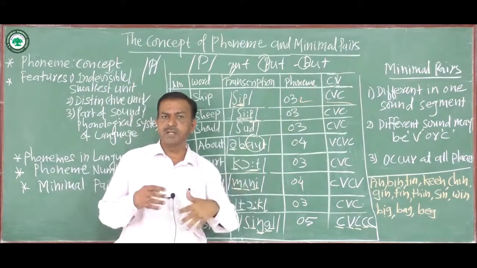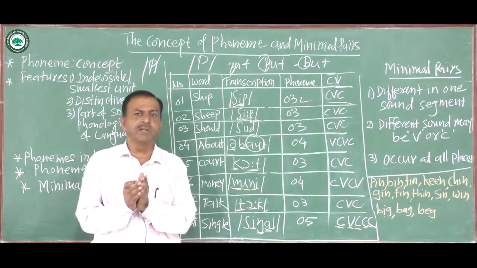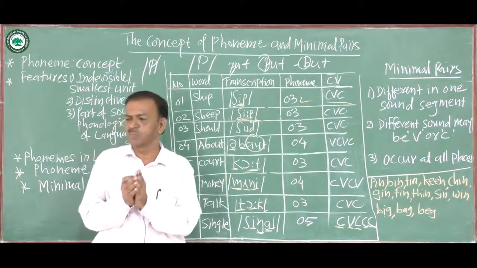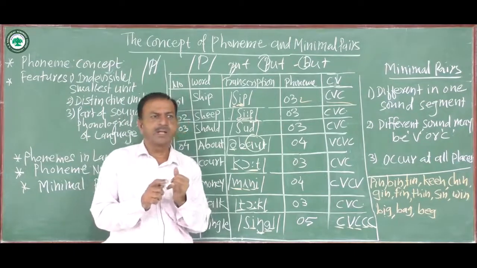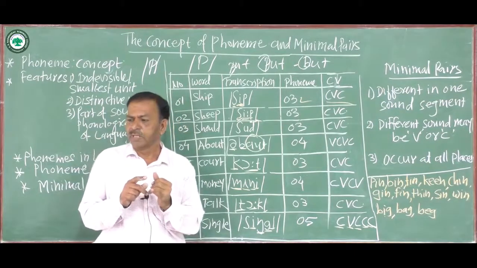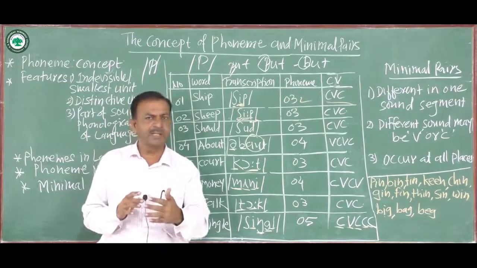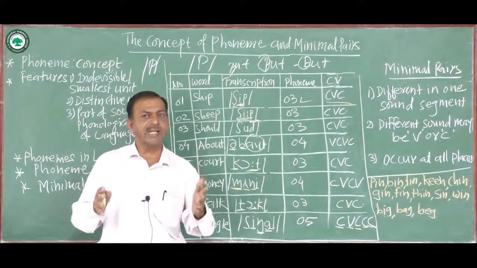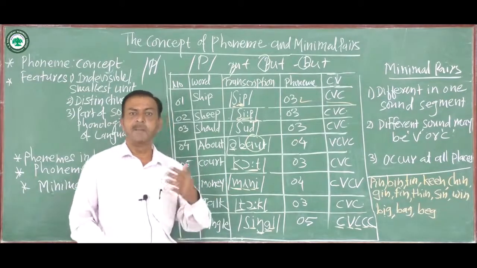It is not a minimal pair because the pronunciation is different. So for example, chin, gin, or late, mate, cat, bat, mat, rat, sad, hat. These are examples of minimal pairs.